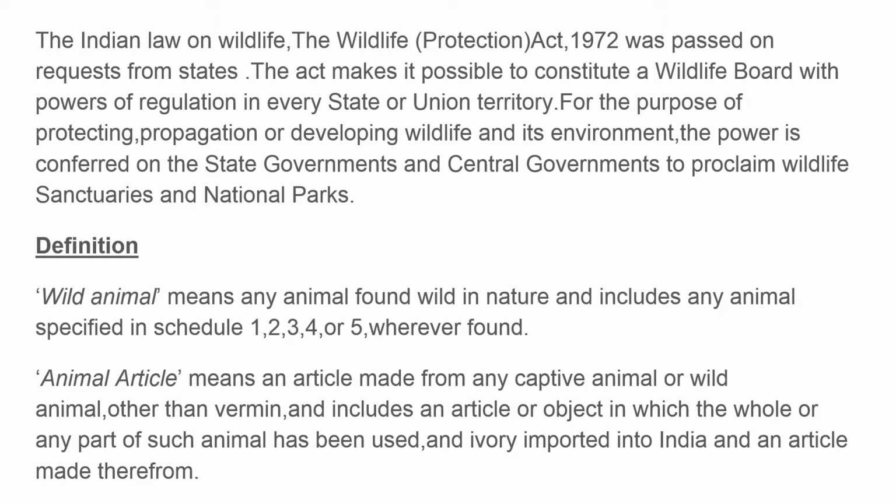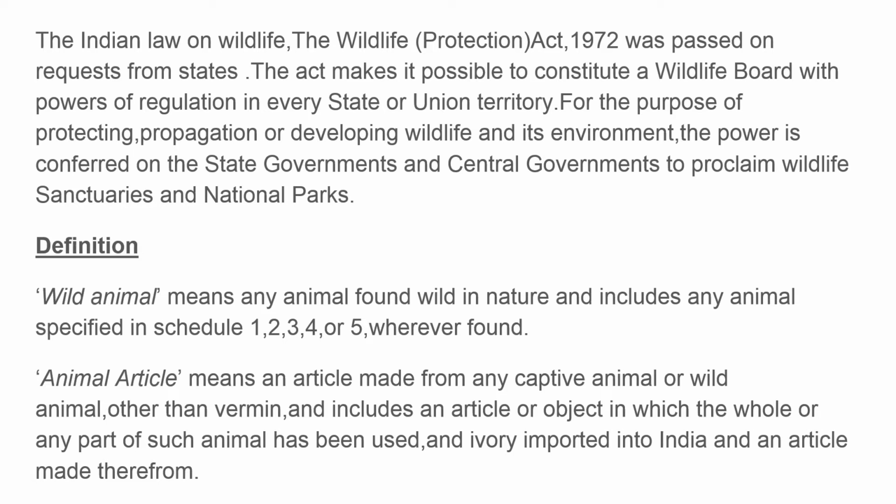Before we move into the topic, it's very essential for us to know a few definitions, because without knowing what they mean, we really can't understand the sections which we will be coming across in the next few slides. So the first one is wild animal. Wild animal means any animal found wild in nature and includes any animal specified in Schedule 1, 2, 3, 4,